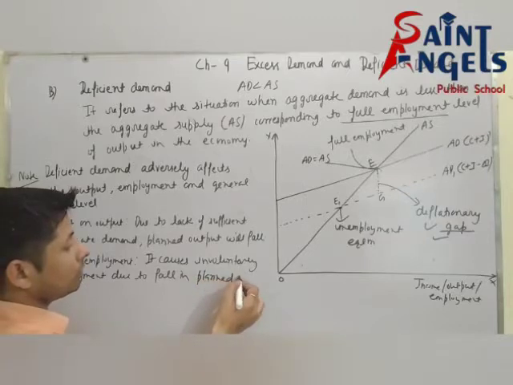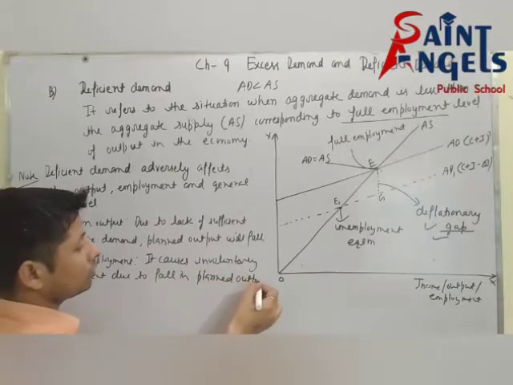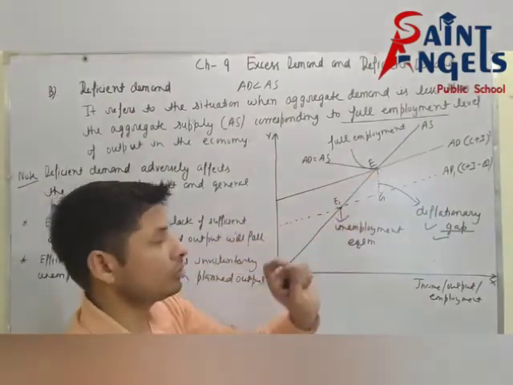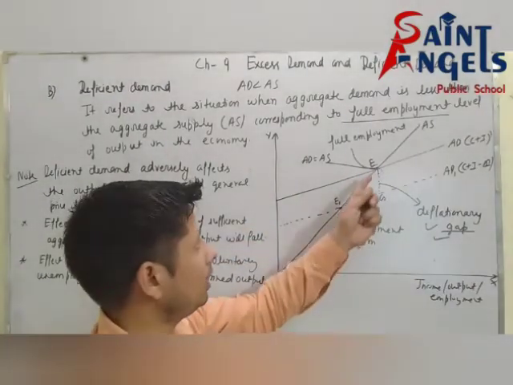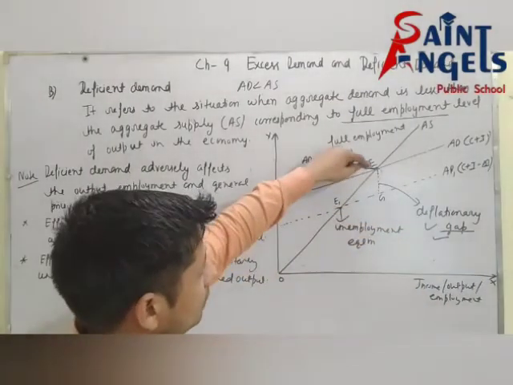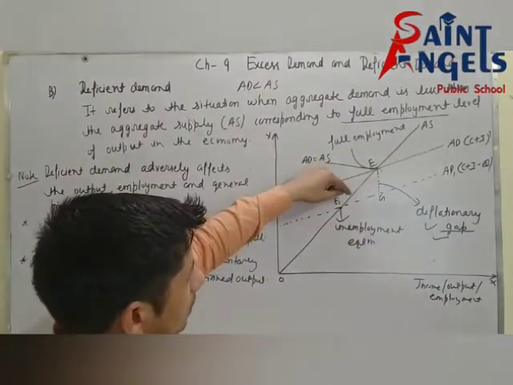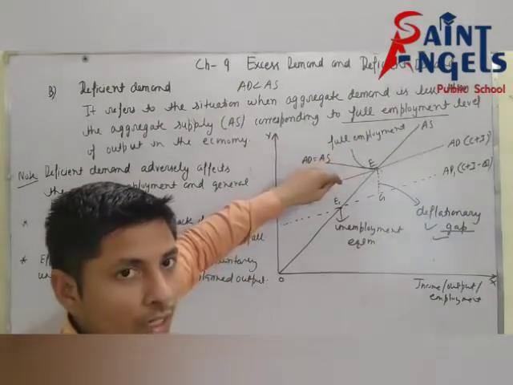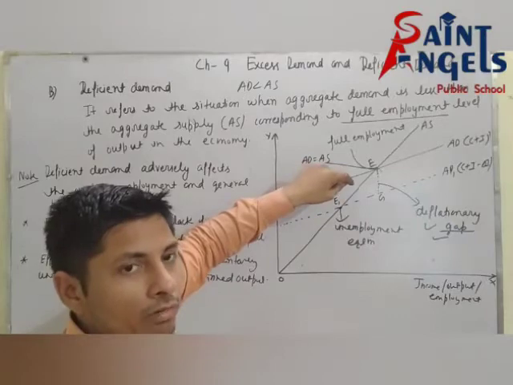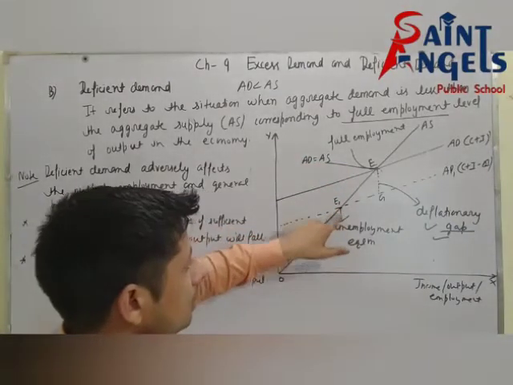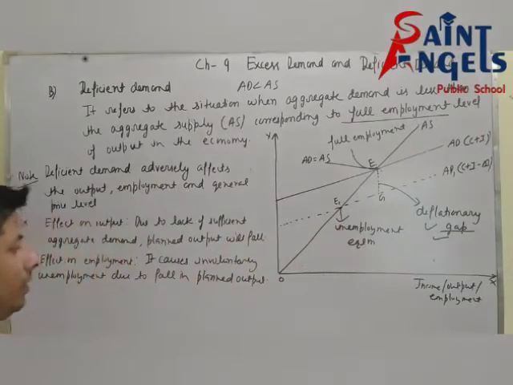At this point there is no involuntary unemployment, but after this point AS will decline, means output will decline. Output will decline means employment will decline. Employment will decline means unemployment will increase. It means at this point there is involuntary unemployment.